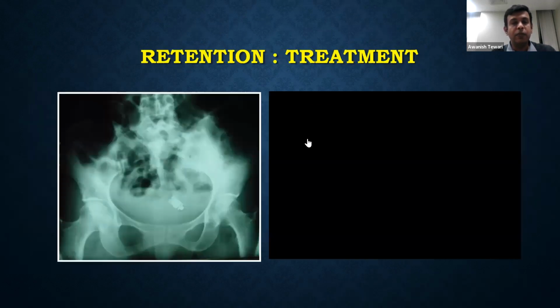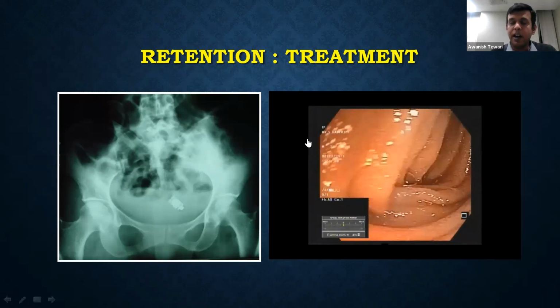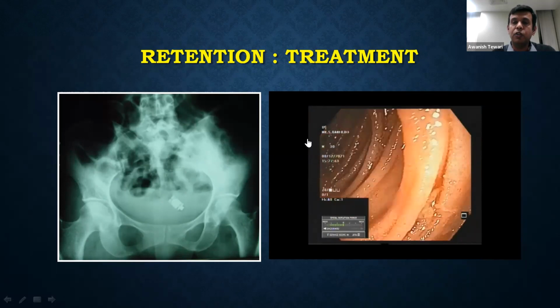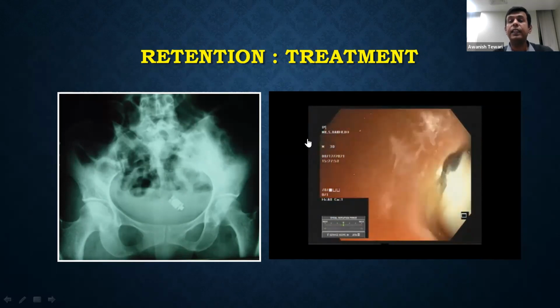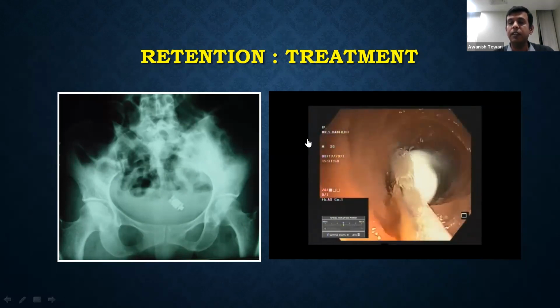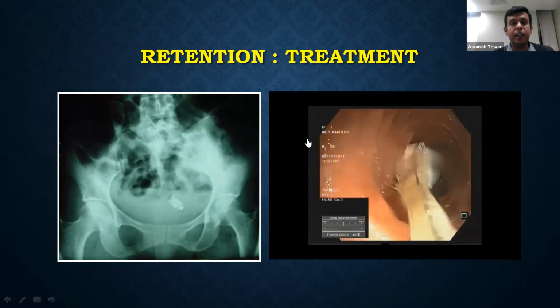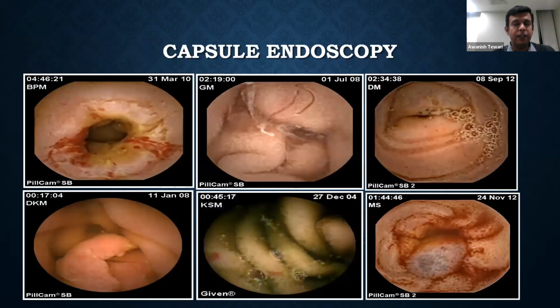About the second problem, which is retention, we have dealt with it by using a spiral or, in the past, single balloon endoscope to retrieve the capsules from the obstructed lesion, as we can see in this video. We are using this rat tooth basket to retrieve the retained capsule. These are a few of the lesions we have seen during our period with capsule endoscopy, like ulcers, worms, strictures, polyps, dysplasias, and varices.